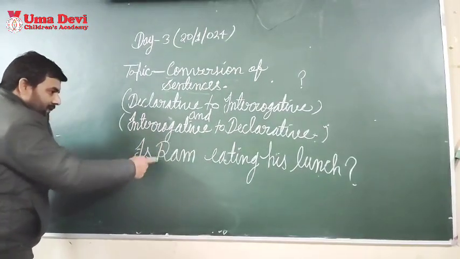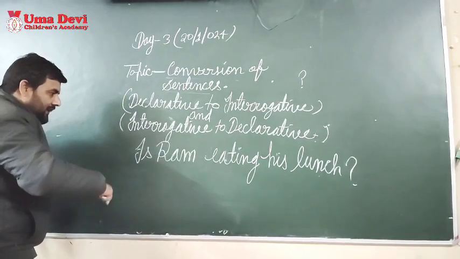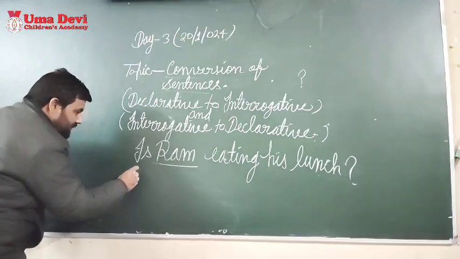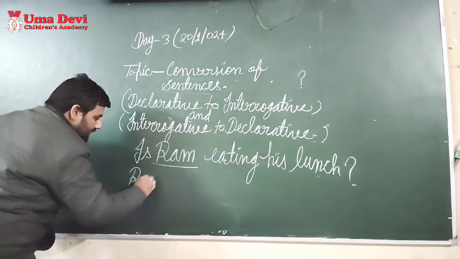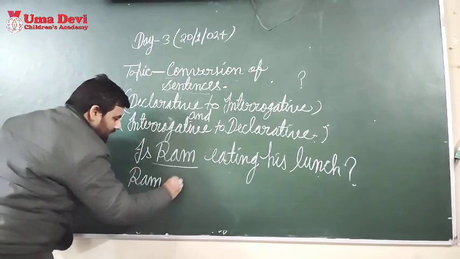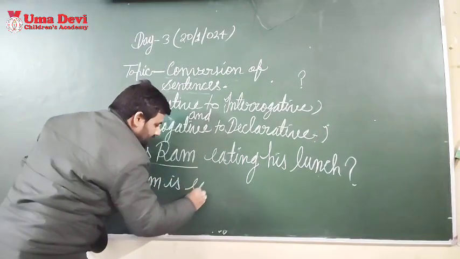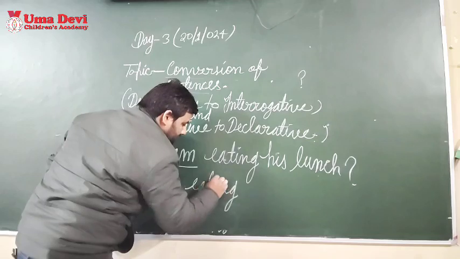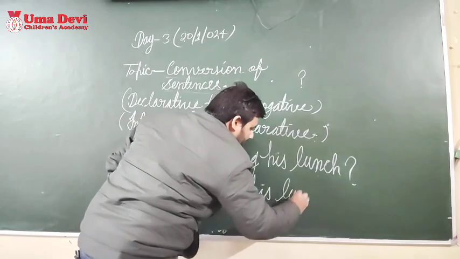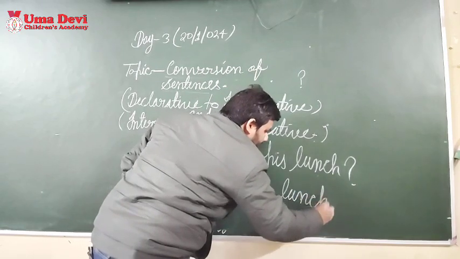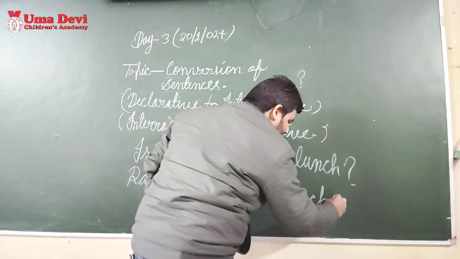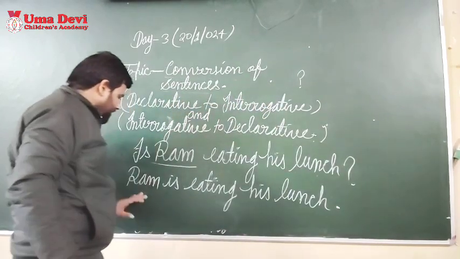So this is an interrogative sentence, and if you want to change it into declarative, what will you do? First of all you have to use the subject, that will be Ram. After the subject, you have to use the helping verb is, then the main verb, and then the rest of the sentence, the object. And if there is more object you have to write it, and then a full stop.